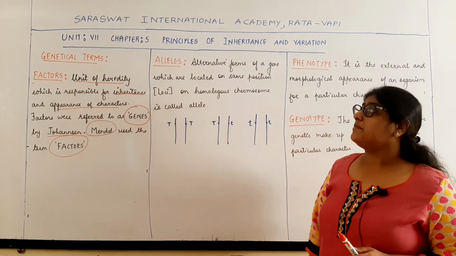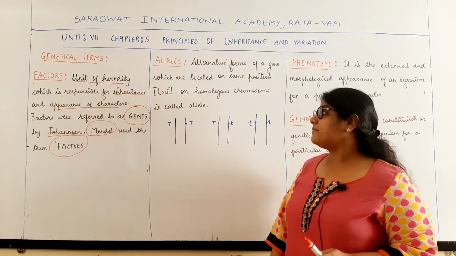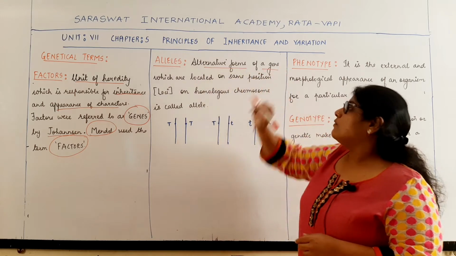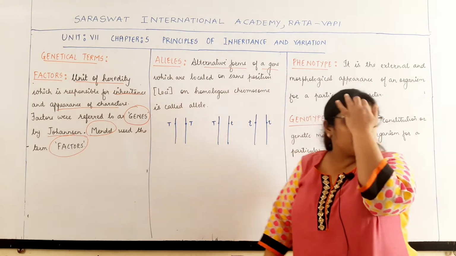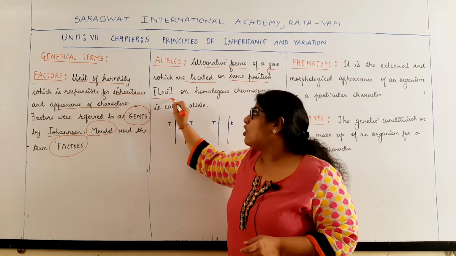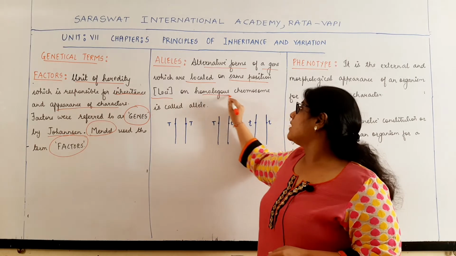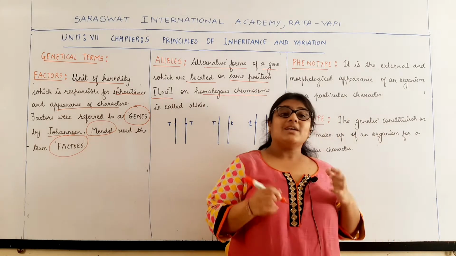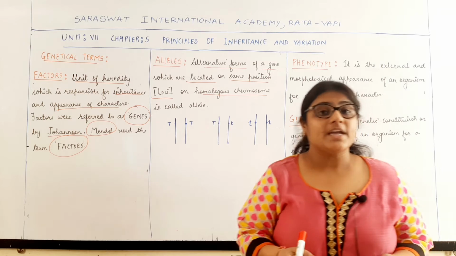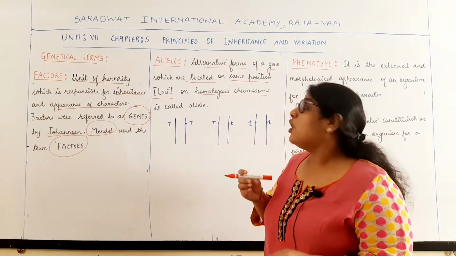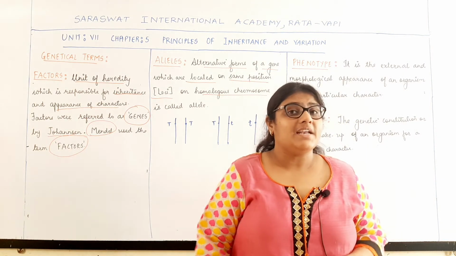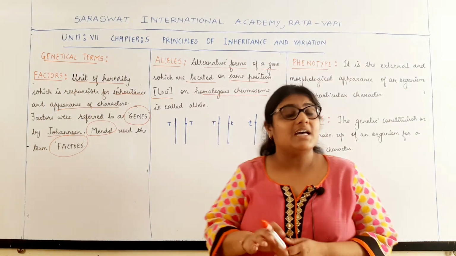Now the next term is alleles. What do you mean by the term allele? Alternative forms of a gene. Alleles are the alternative forms of the genes which are located on the same position, or you can say loci, on the homologous chromosomes. Now we know that genes are the units of heredity, and genes always occur in a pair.